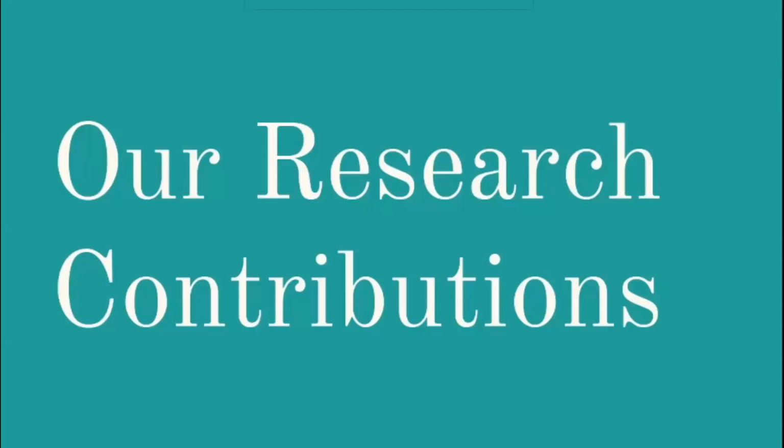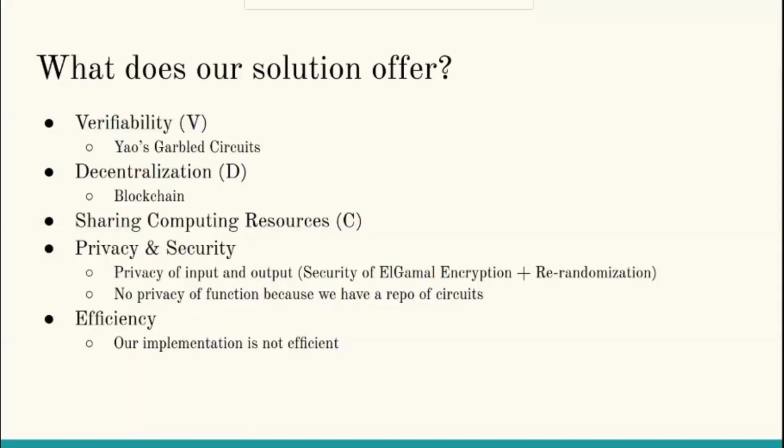So now that we have reviewed the problem and the background, let's continue to our research contributions. VDCS, our system, offers the following: verifiability through using Yao's garbled circuits, decentralization through using a blockchain to handle communication, and so computing resources could be shared. It also ensures privacy and security of the input and output because we are using ElGamal encryption and re-randomization. More on that later. However, we drop the privacy of the function because we will have a repo of circuits. Despite all of this, our implementation is not efficient. However, this was not an objective of ours from the start.